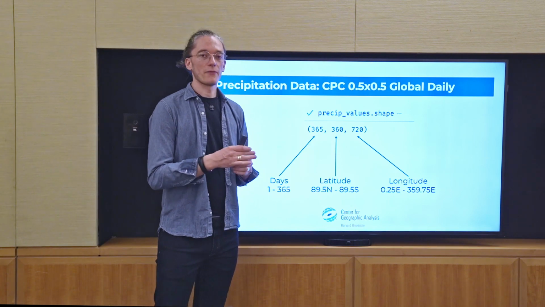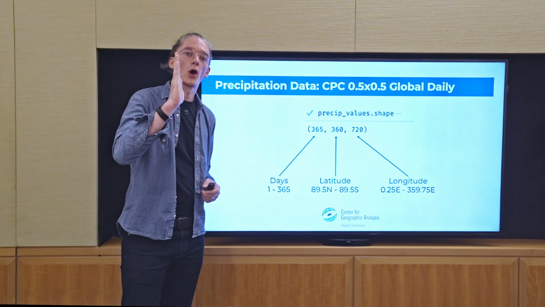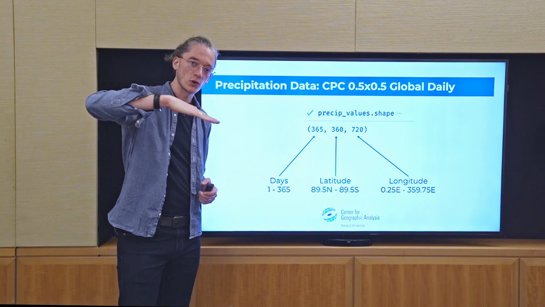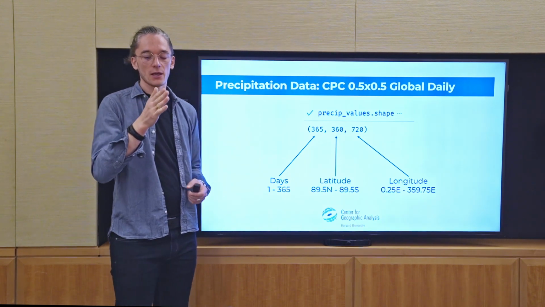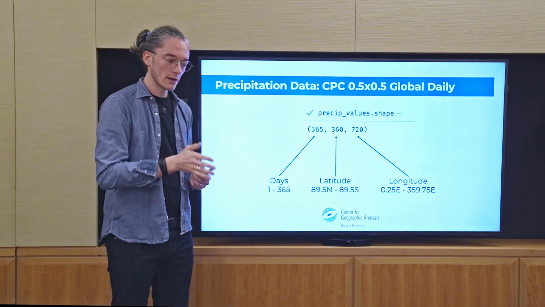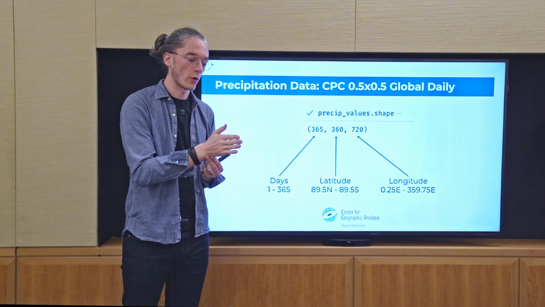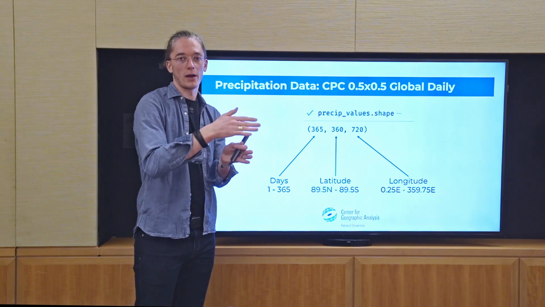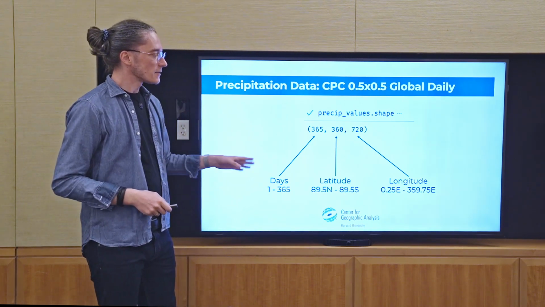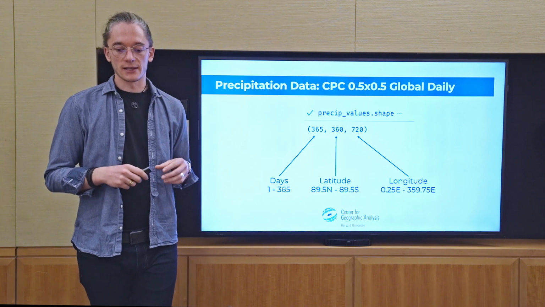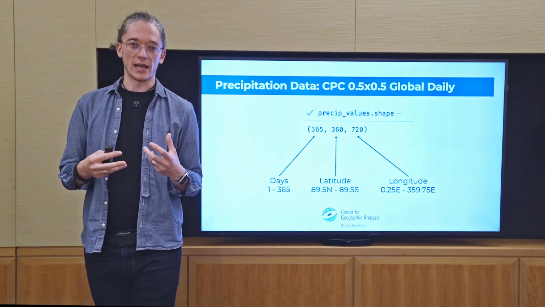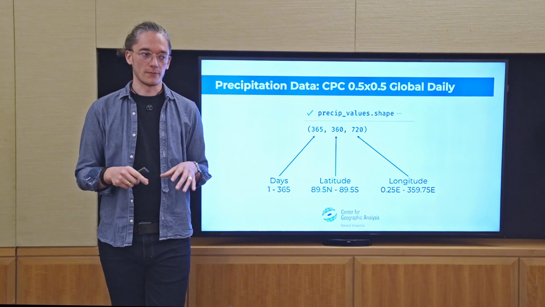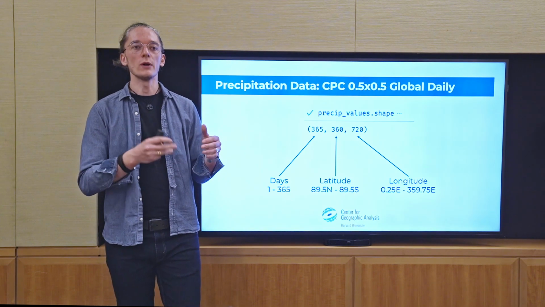That means from the North Pole, we can go in 0.5 degree steps towards the equator and then towards the South Pole. And likewise, from our central meridian, we go in 0.5 degree steps round the globe until we are back where we started. This is important if we want to understand how to make sense of the data and how to address different parts of the data, how to read a value.